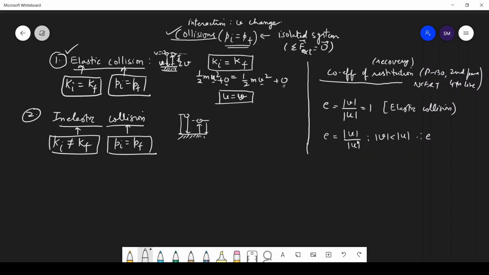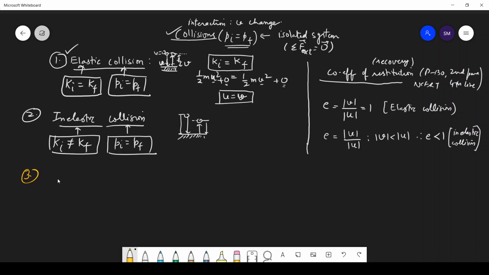Say 2 by 3, so less than 1. That is why E is less than 1. So the coefficient of restitution is less than 1 in inelastic collision. So students, we need to do this topic step by step. It's so simple, nothing to cram.